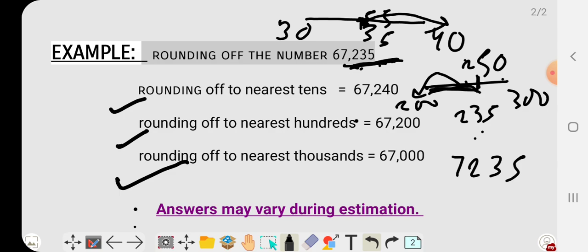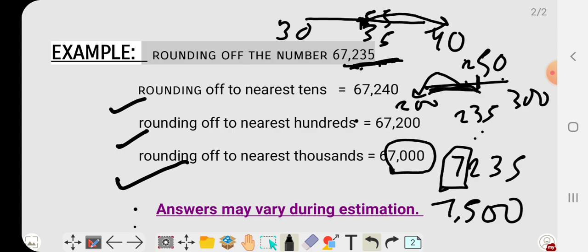See, it is near to 7,000 or 8,000. Yes, it is near to 7,000. Clear? Because the midpoint of 7,000 and 8,000 is 7,500, and it is less than 7,500, so we will estimate it as 7,000. So we will finally write 67,000. Got it? Okay, so now we are going to discuss the exercise.